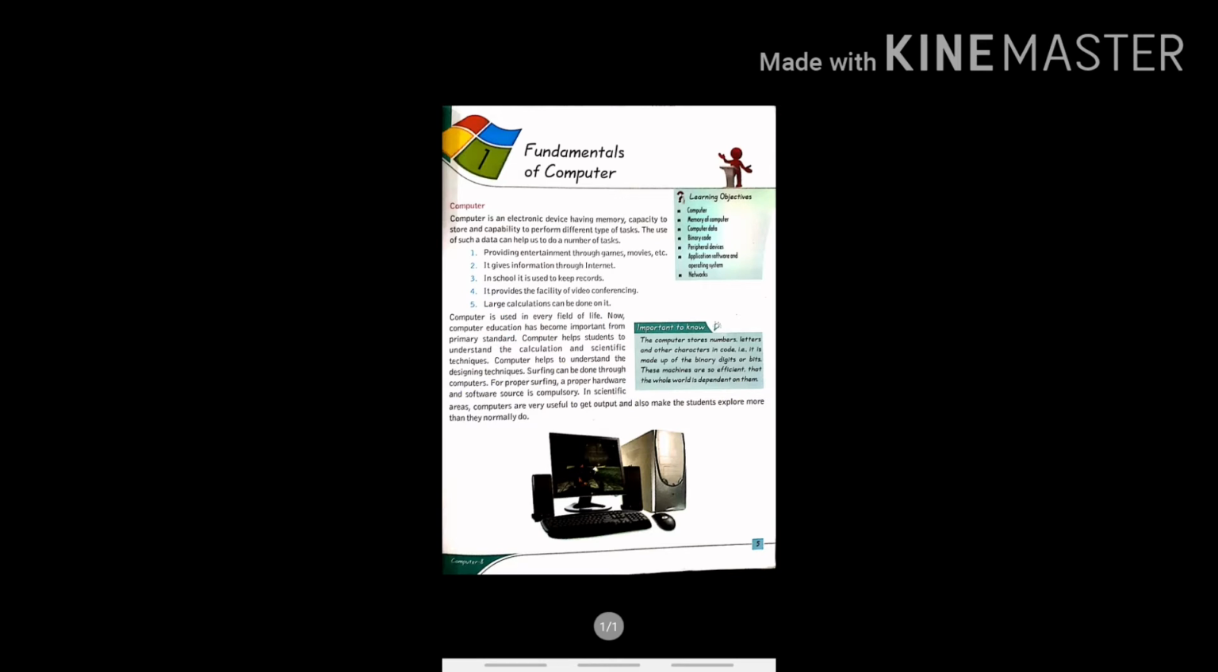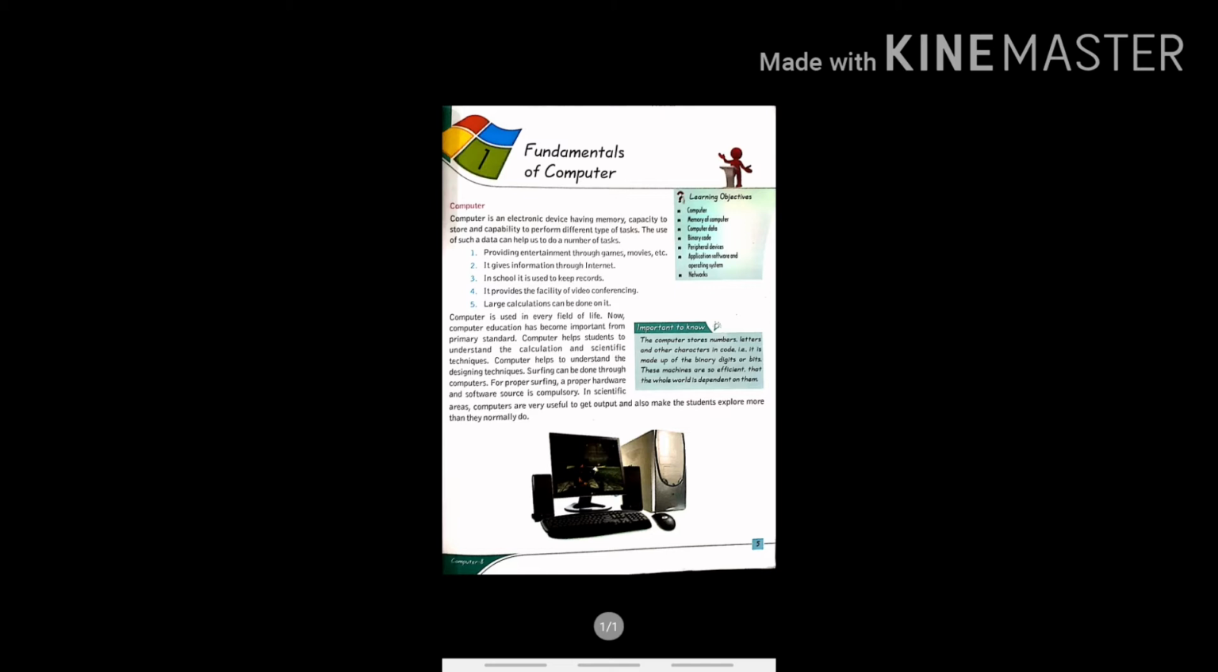Computer is an electronic device having memory, capacity to store and capability to perform different types of tasks. The use of such data can help us to do a number of tasks, providing entertainment through games, music, etc. It gives information through the internet. In schools, it is used to keep records. It provides the facility of video conferencing.